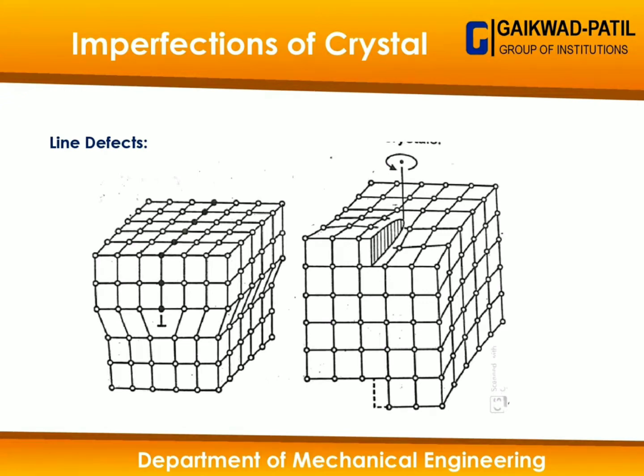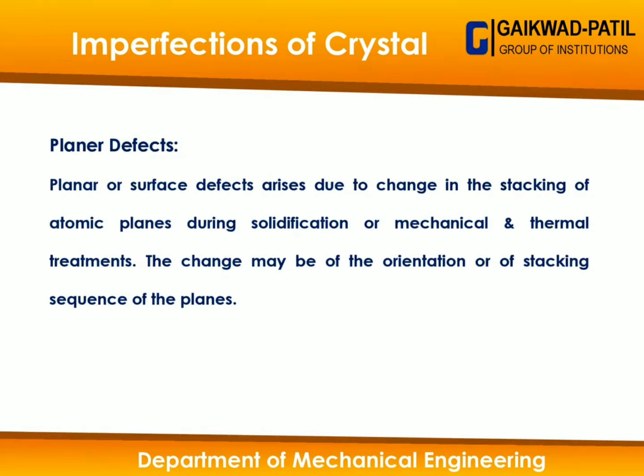Now the planar defect, which we also call a surface defect, arises due to a change in stacking of the atomic planes during solidification or mechanical or thermal treatment. The change may be in the orientation of stacking or the sequence of the planes. The planar defect is caused by defects at a particular level of the plane of the space lattice. Right? So that's all about the imperfection of the crystal.